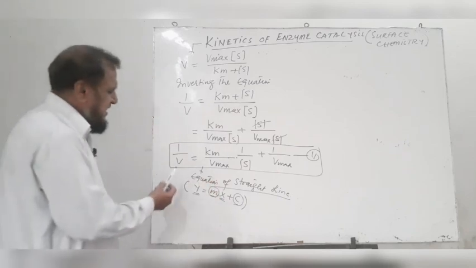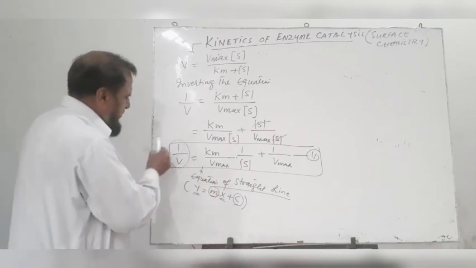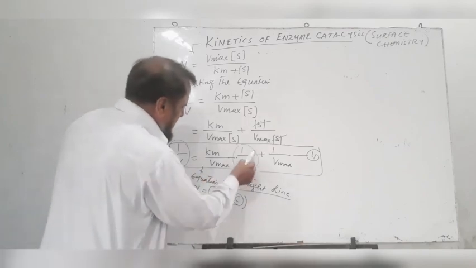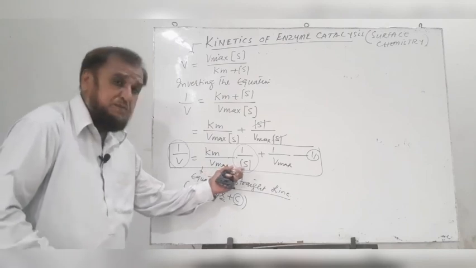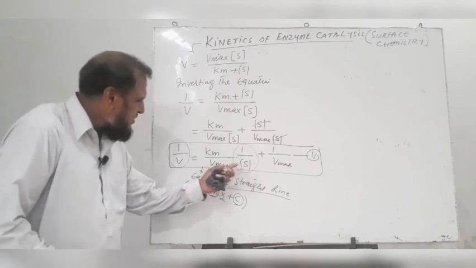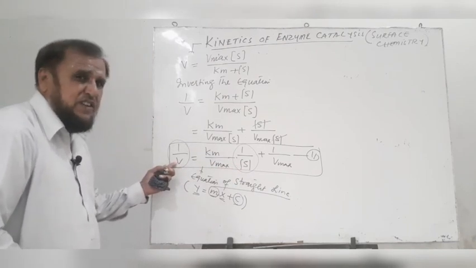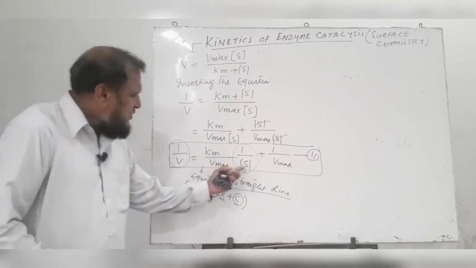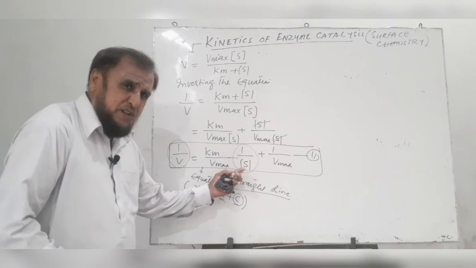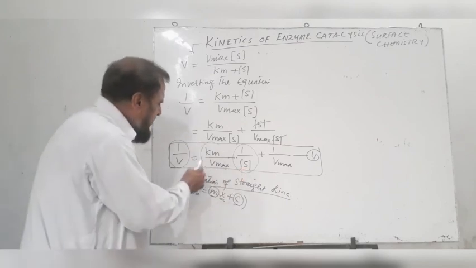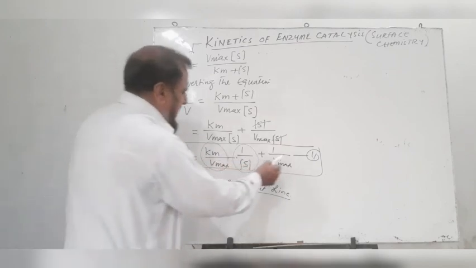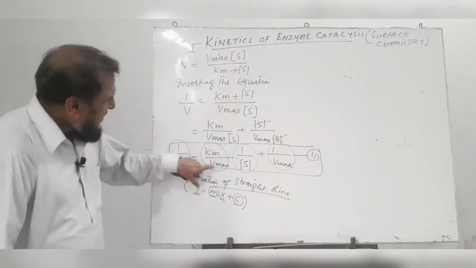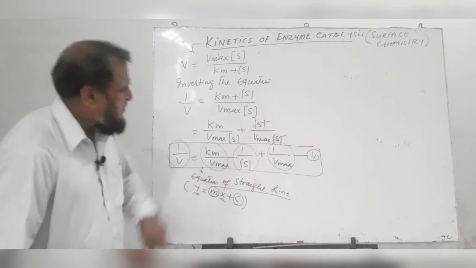Now in this case we have the variables 1 by V, the velocity of enzyme catalysis, and 1 over S concentration, the concentration of substrate. As the concentration of substrate changes, the velocity of the reaction also changes. So the velocity of enzyme catalysis depends upon the concentration of substrate. Km over Vmax is a constant and 1 over Vmax is also a constant. So it is y equals mx plus c.